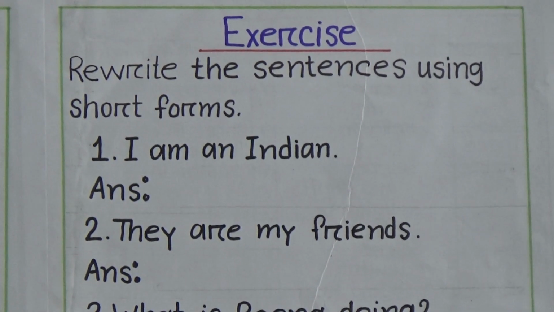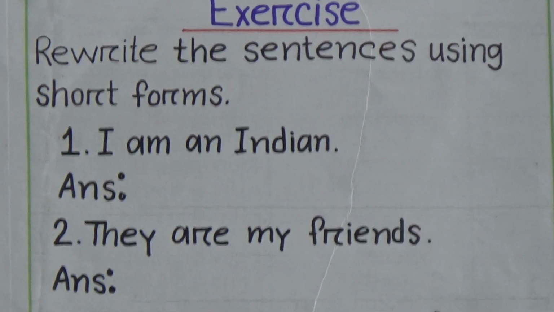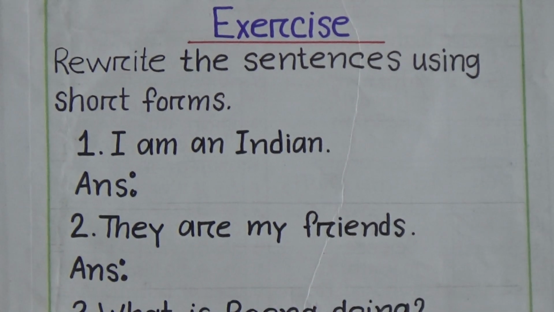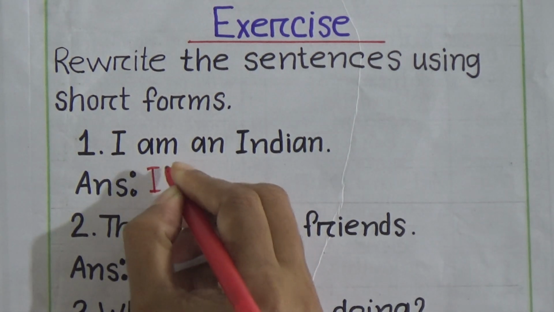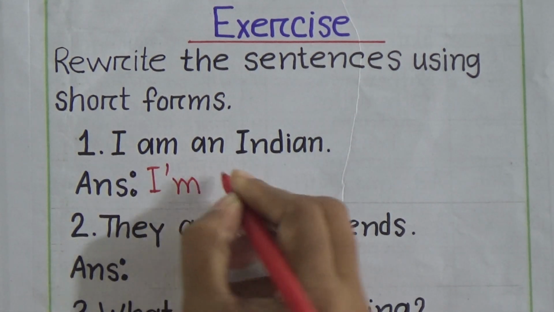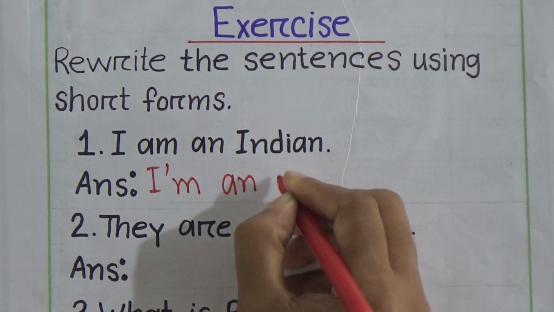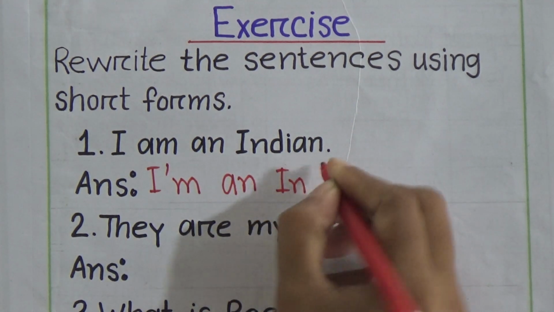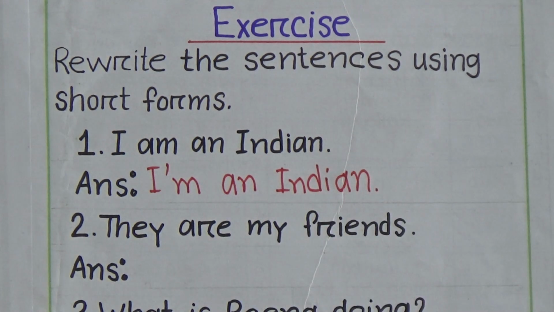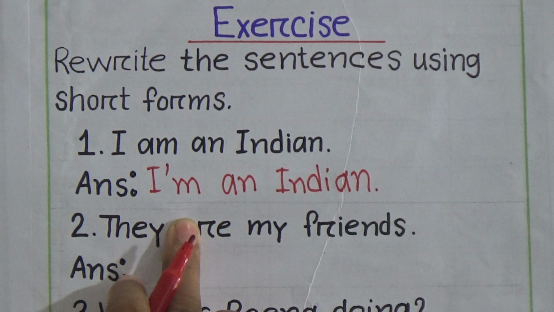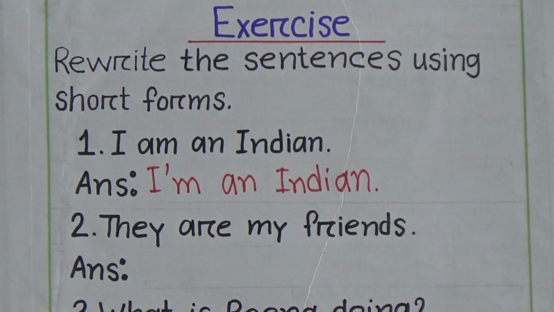No need to write A. Instead of A, we'll put inverted comma. So, the sentence will be I'm an Indian. Look, we write the short form of I am and then write the rest of the sentence.